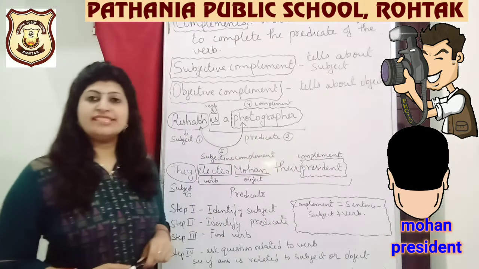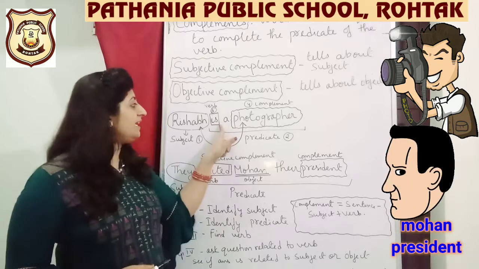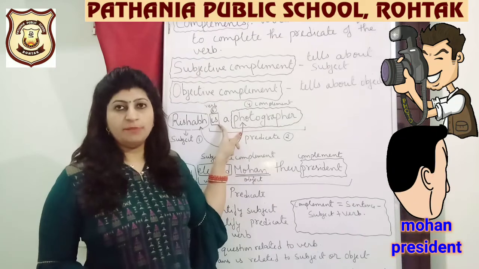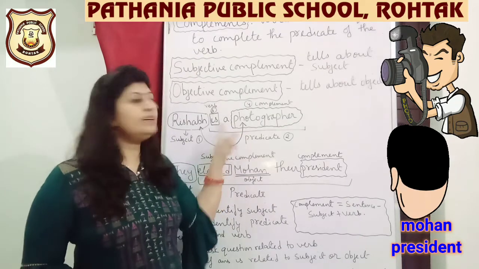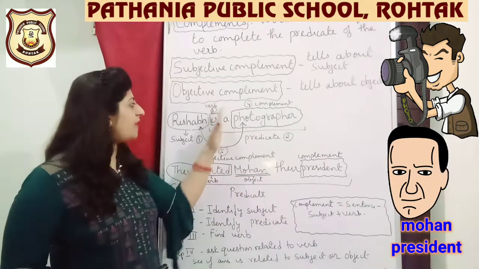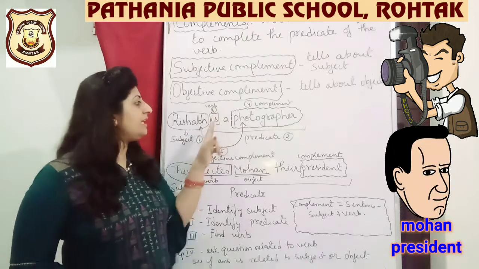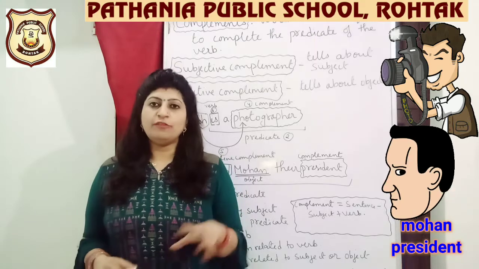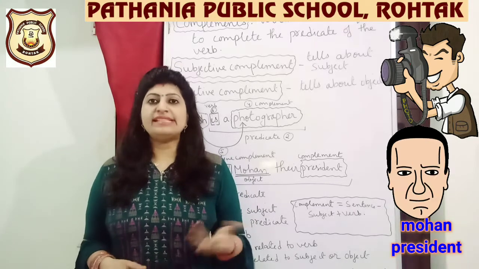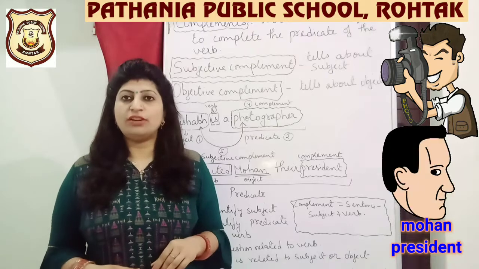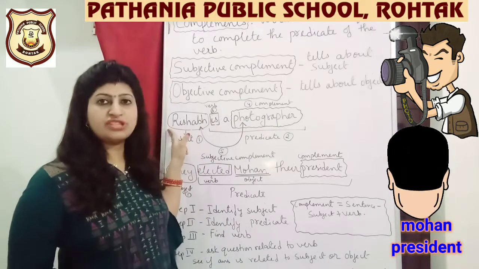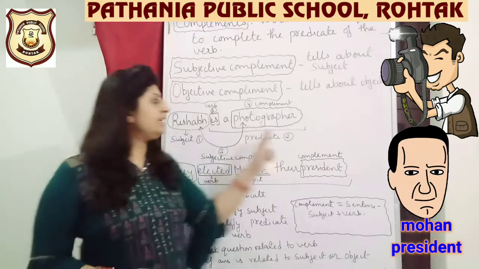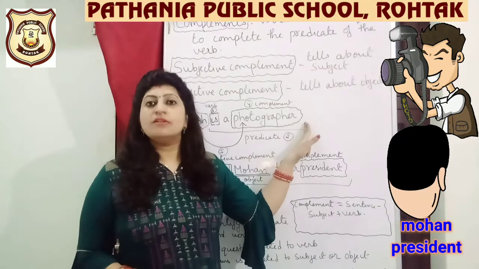Third step, you have to find the verb. "Is" is a verb because it is telling us the state of being. So it is a verb. "A" is an article. So I have identified the verb. Okay. Now I will start asking questions about the verb. It is telling the state of being of whom? Whose state of being is it telling? It is telling me the state of being of Mr. Rishab. And what is it telling us? It is telling that Rishab, what is he by profession? He is a photographer.